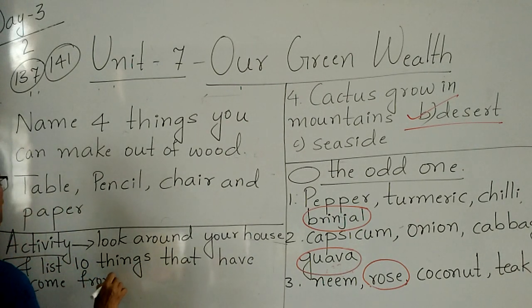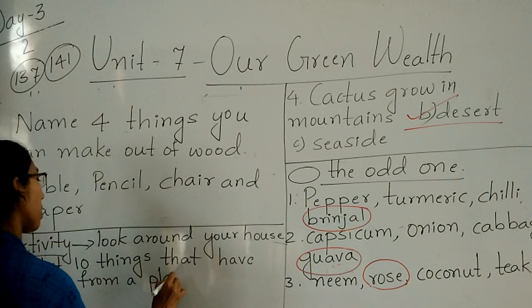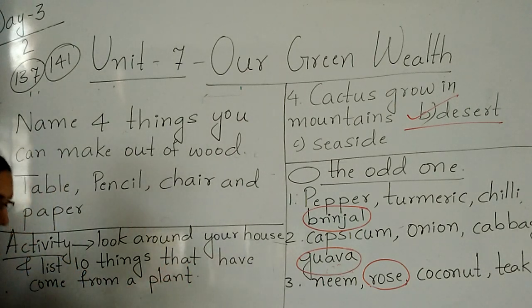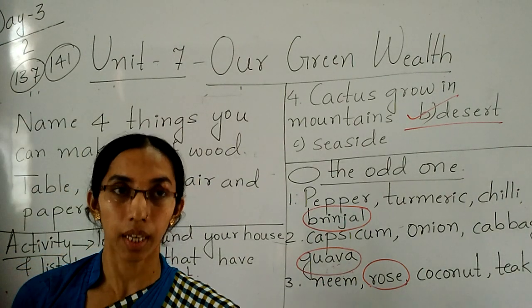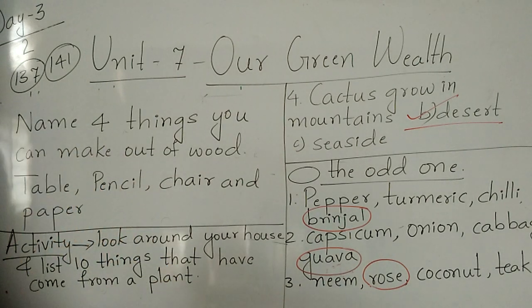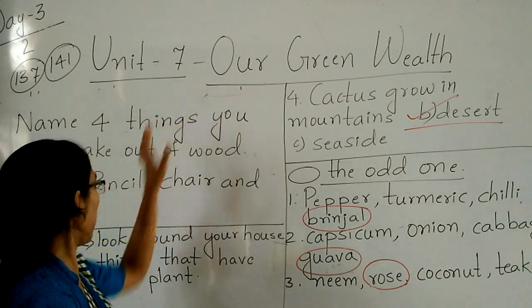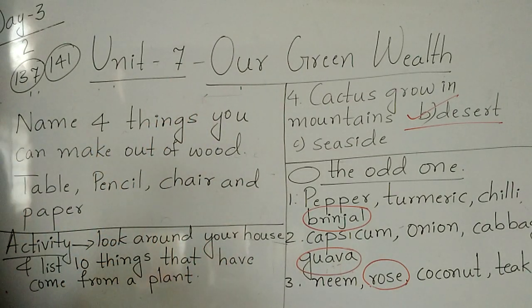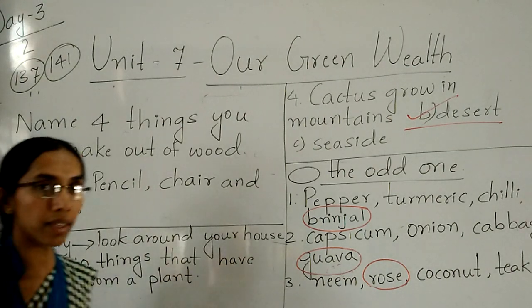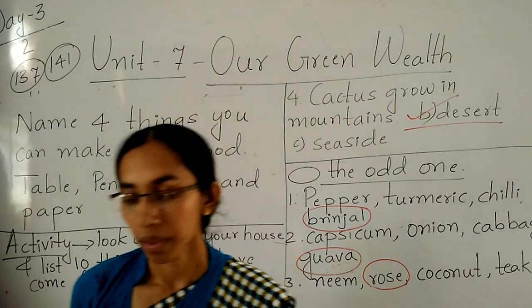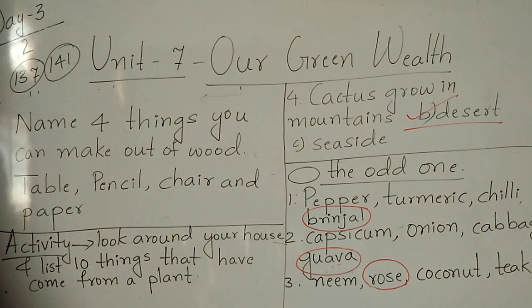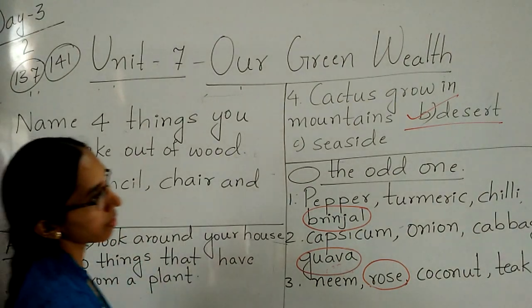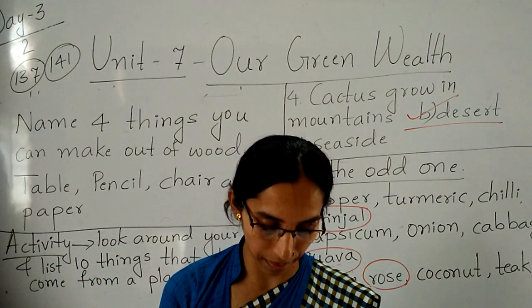In your home, which things have come from plants and trees, or are made from them, you have to write all of that. So this activity you have to do in the notebook. Give the heading activity, write this question and then write the 10 things that come from your home. Okay children, so this is the exercise from unit 6.